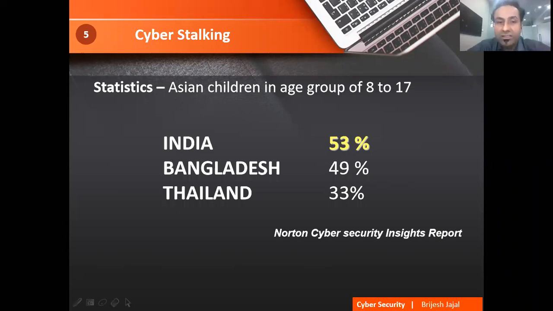Here you can see the statistics that in India it is a very high rate. If it was asked to people of almost your age, have you ever had the problem of being cyber bullied, that is, you have your account, someone is putting some bad comment about you, and you have to reply to it, right? And you feel bad about it. So that is cyber bullying. Remember, there is a special law, cyber law for it, where you are protected. So no need to worry.